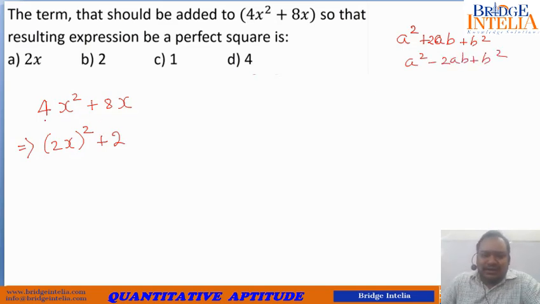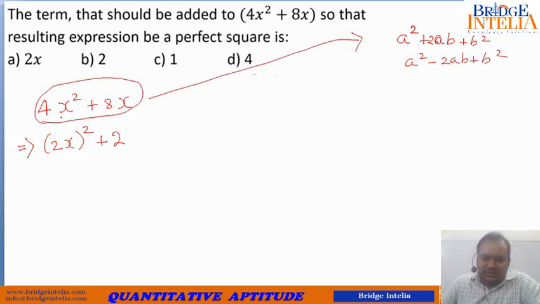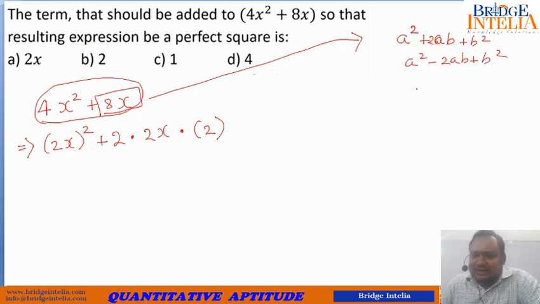As you can see, this is more likely to take the format a square plus 2ab plus b square, because positive 2ab is being used here. So 2x whole square, so 2 into 2x, it is like 4x only, but here it is 8x. So another 2 has to be multiplied with it. Now this is what is given to us: 2x square, that means 4x square, plus 2ab, that means 2 into 2x into 2, which is equal to 8x. That means it is given to us a square plus 2 into a into b.